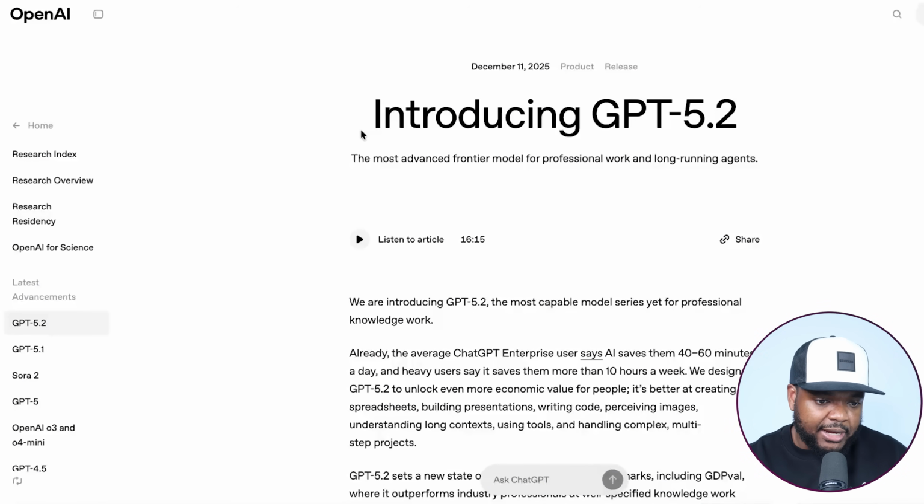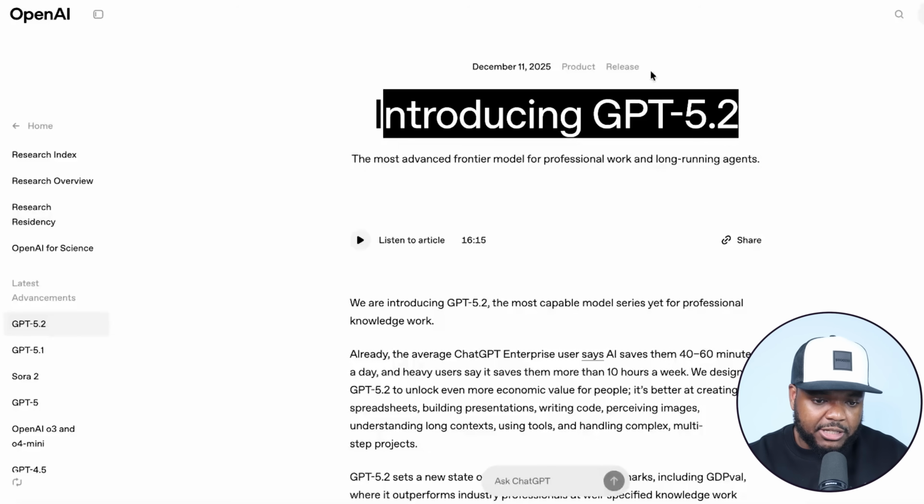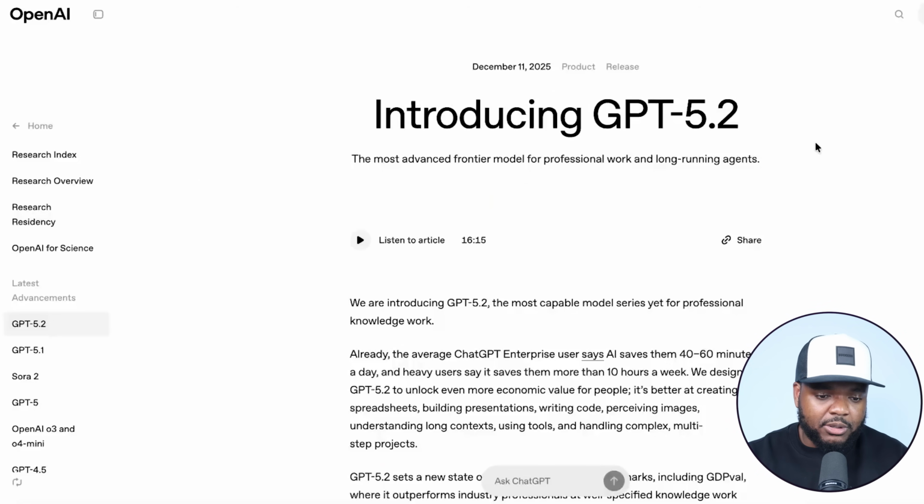the 11th, they announced the new version of ChatGPT. And most of you are probably confused by this because it wasn't long ago that 5.1 came out. So a lot of people are excited about this because, again, they weren't really happy with the previous version.